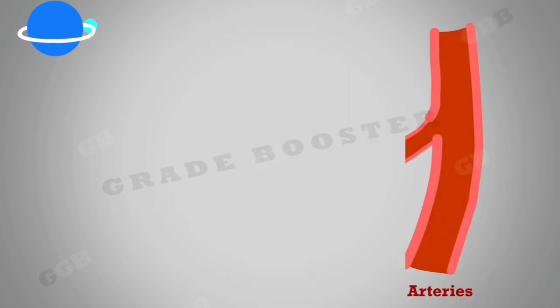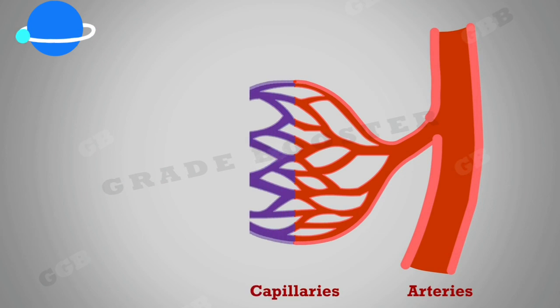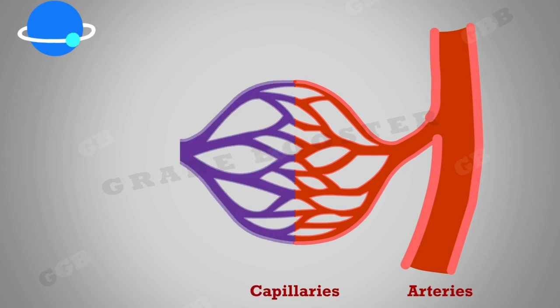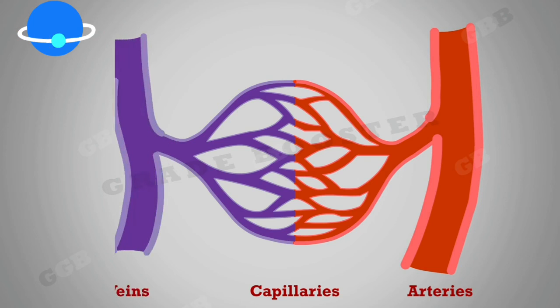The arteries branch into thin vessels called capillaries to reach the cells to supply nutrients. These capillaries rejoin at the other end to form veins.